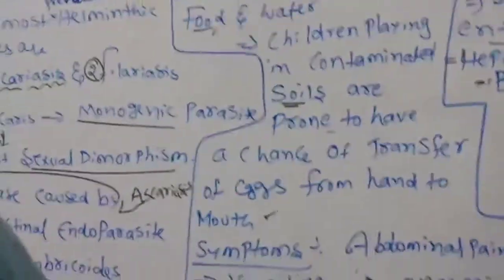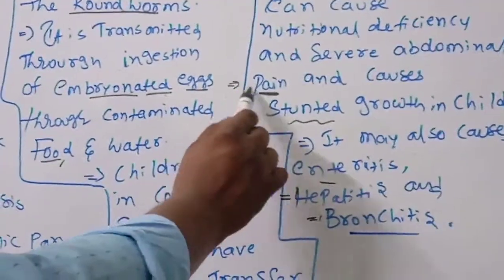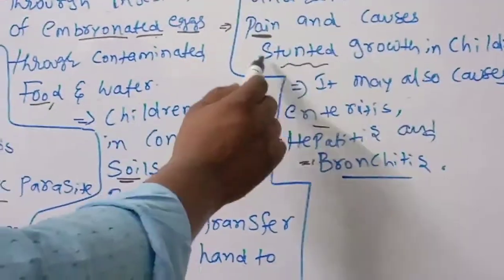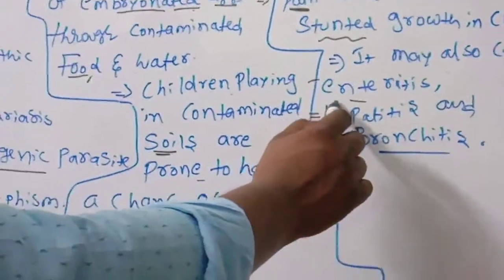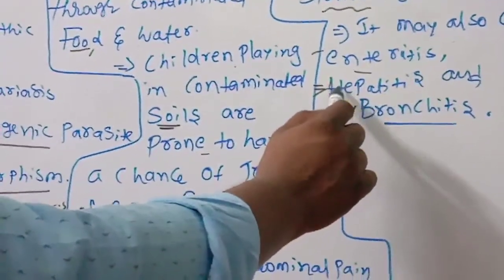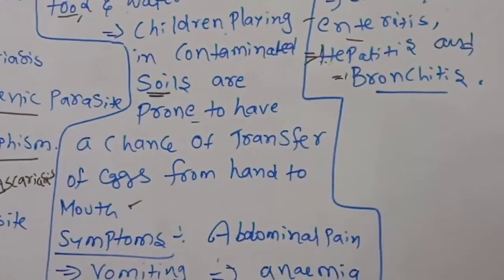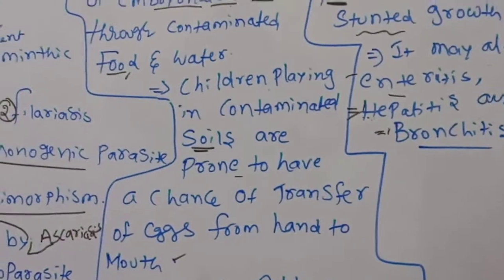A heavy infection causes nutritional deficiency, severe abdominal pain, and stunted growth, so growth will not take place, like a dwarf. It may also cause enteritis, hepatitis, where the liver will be damaged and jaundice will come, and bronchitis, even infection in the lungs, spreading through the respiratory route also.